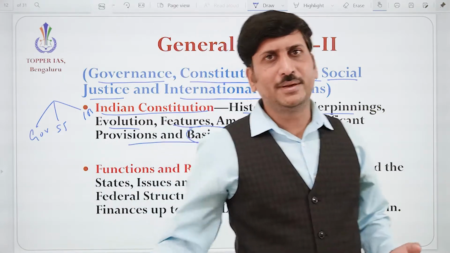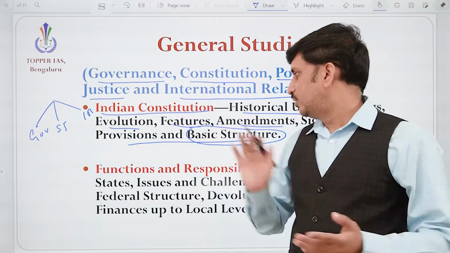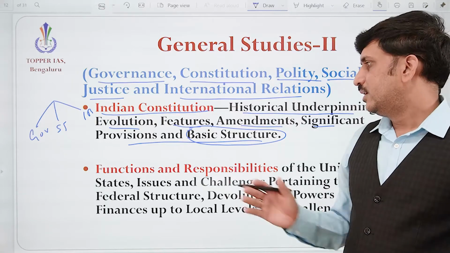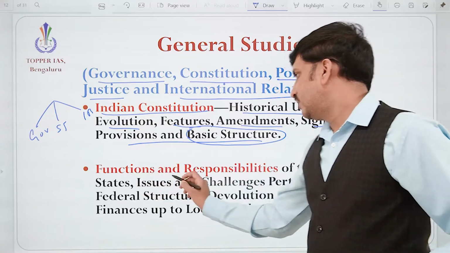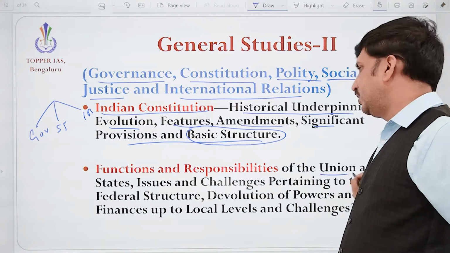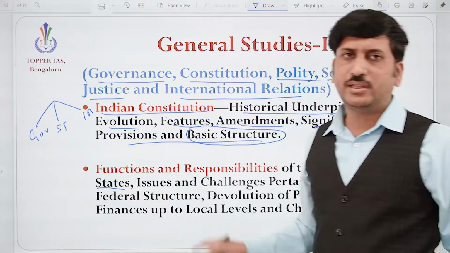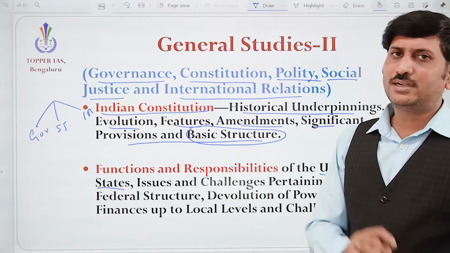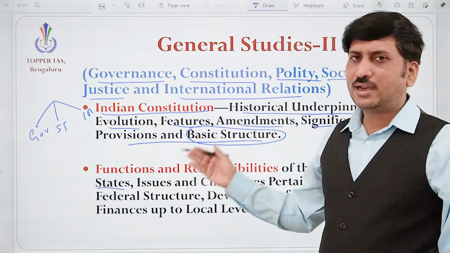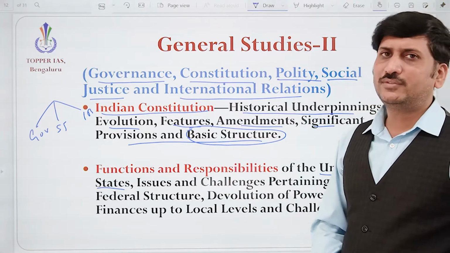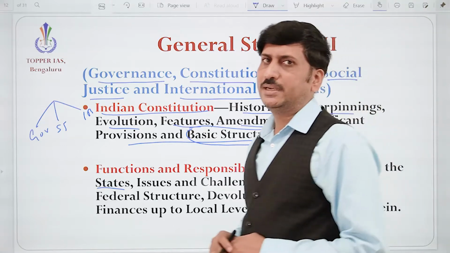So it should not happen. Okay, so that we are going to discuss in the basic structure. Then here the functions and the responsibilities of the union and the states. So here we are talking about the government and its governance. Union and states. What is the responsibility of the states and union government?